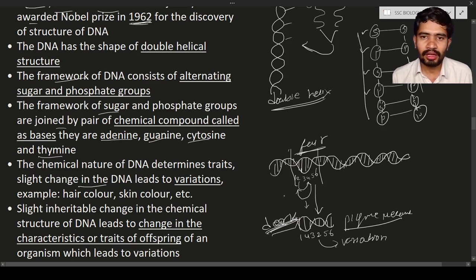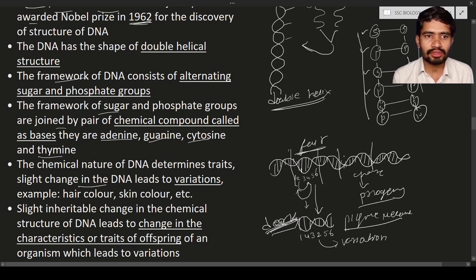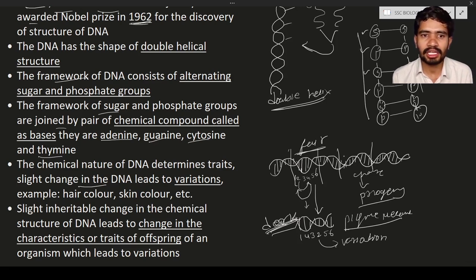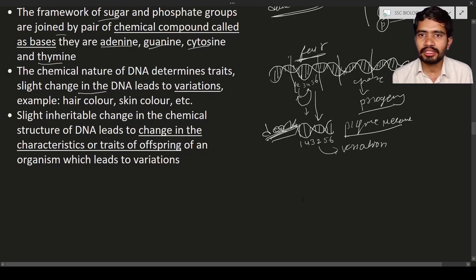Let us consider another gene, another character. If there is a change in another DNA, let us consider a change in this gene, the same change that occurred in this gene will be transferred to the progeny and will express in the progeny. So slight changes in the chemical nature of the DNA lead to a change in the character or traits of the offsprings, leading to variations. Such changes that occur in the parents and are transferred to the progeny are known as variations in the offsprings.